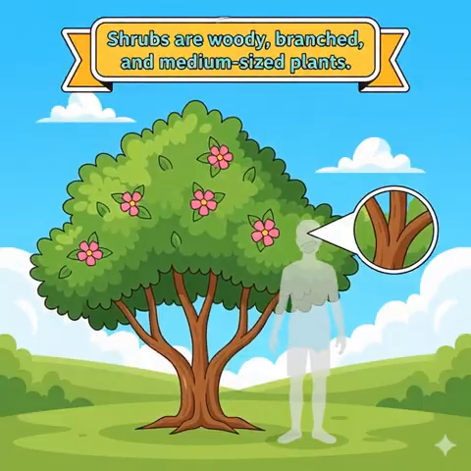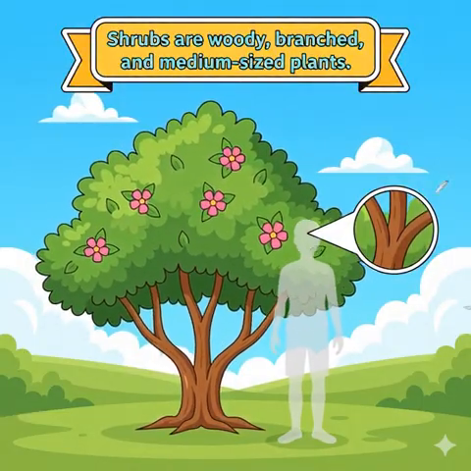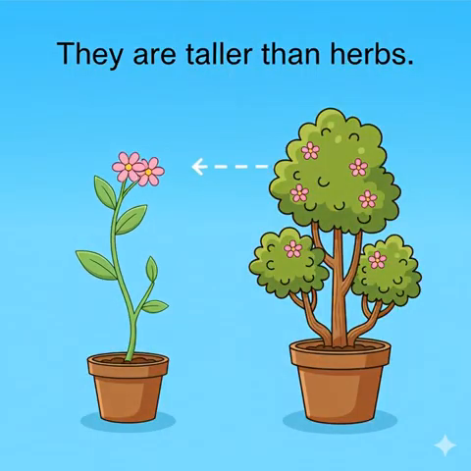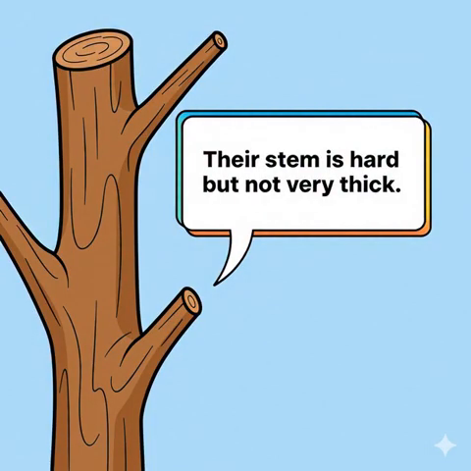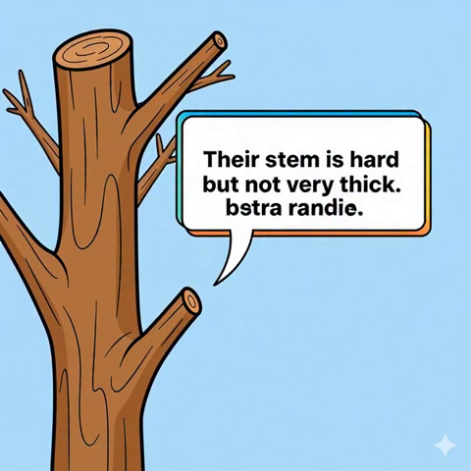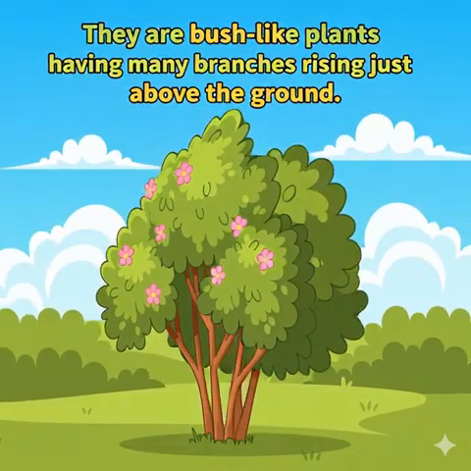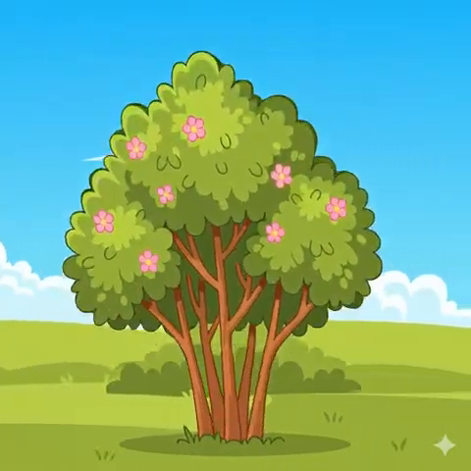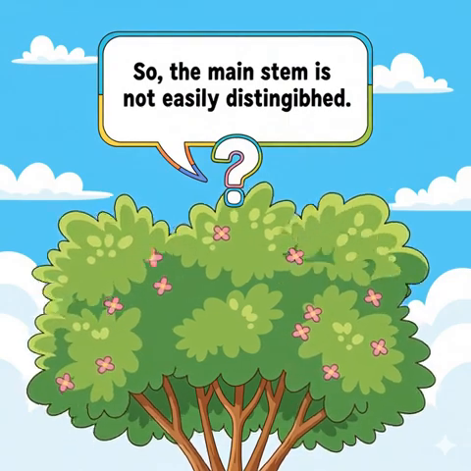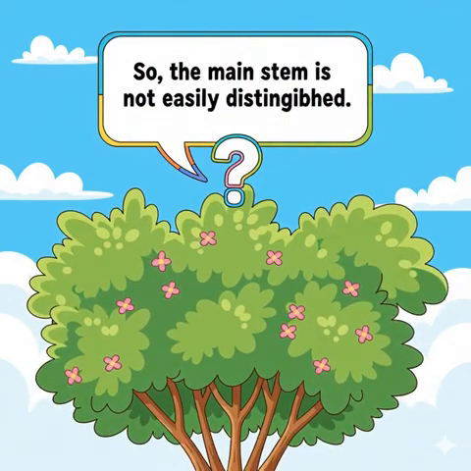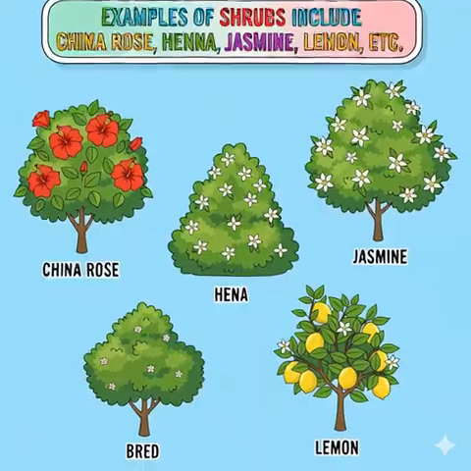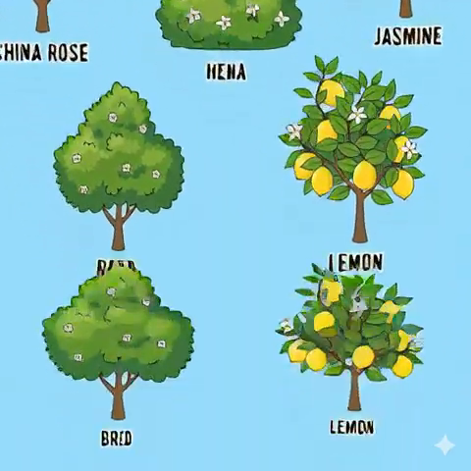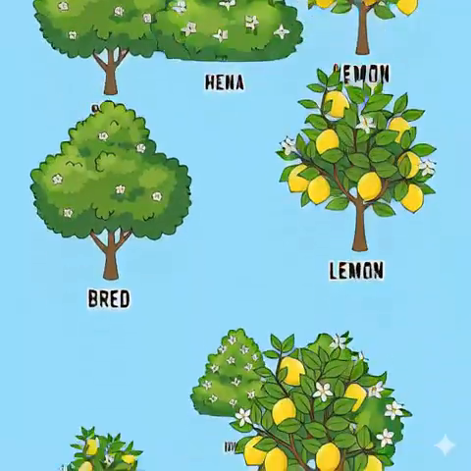Shrubs. Shrubs are woody, branched, and medium-sized plants. They are taller than herbs. Their stem is hard but not very thick. They are bush-like plants having many branches rising just above the ground. So, the main stem is not easily distinguished. Examples of shrubs include China rose, henna, jasmine, lemon, etc.